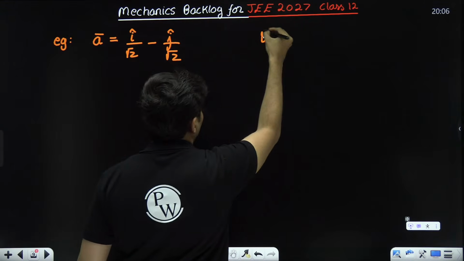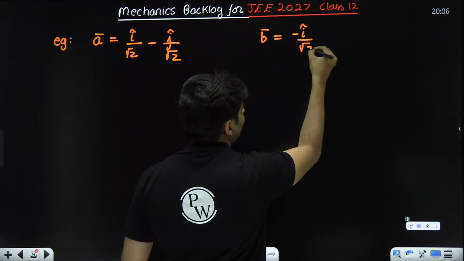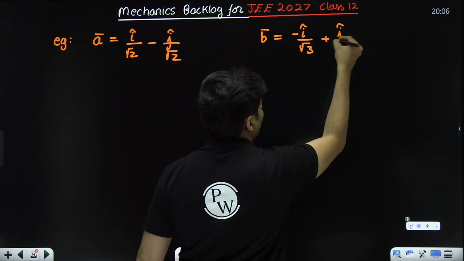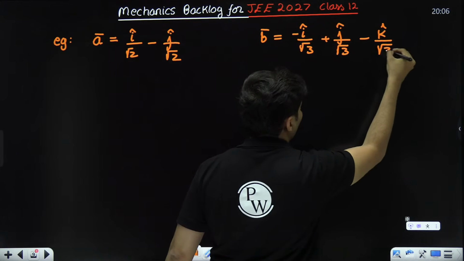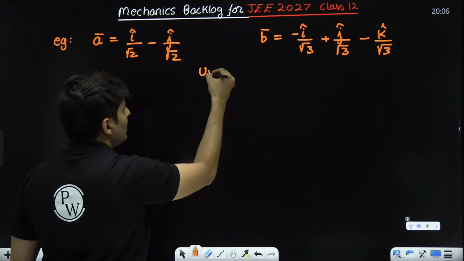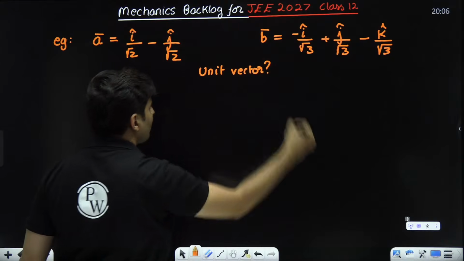There is another vector B, which is i cap by root 3 negative plus j cap by root 3 minus k cap by root 3. Are they unit vectors? Are they unit vectors is the question.